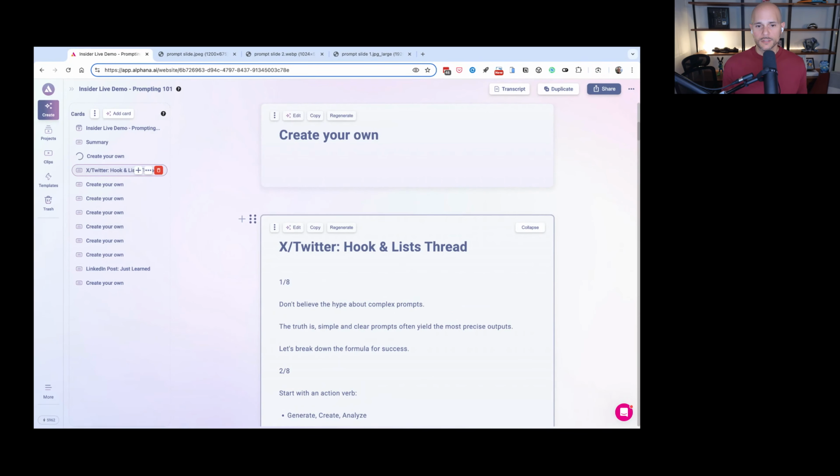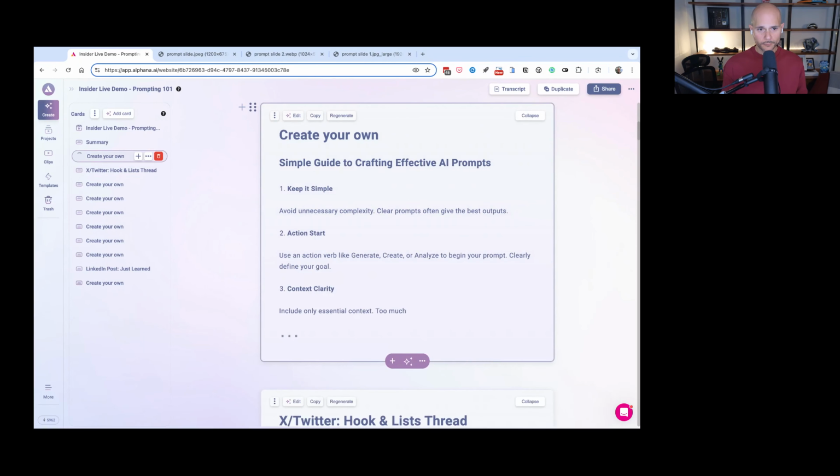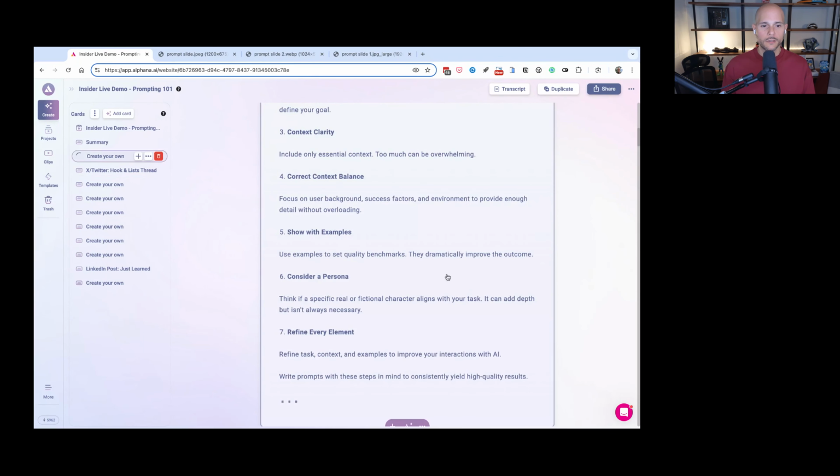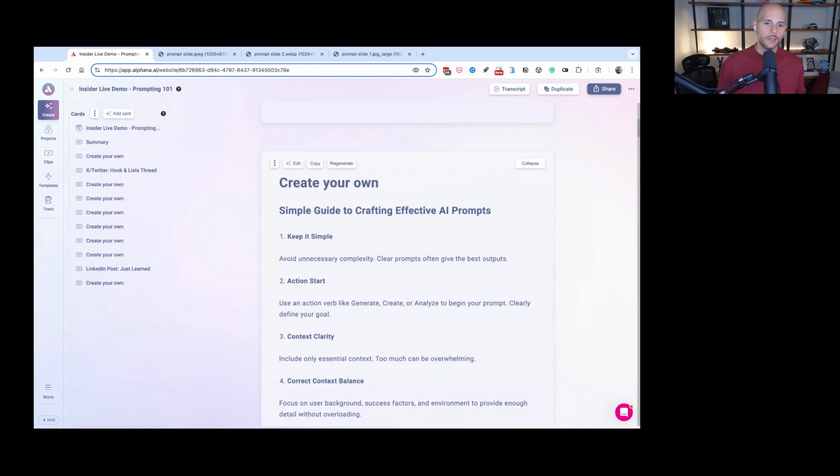And I do this all the time. If I'm trying to get an output a certain way, I'll start with showing it my output, help it create a prompt for me, and then I'll refine the prompt into the structures that I showed you. And then from there, you could take it and do something with it. So it's going to work out better in Claude. I love using Claude to draft brand new prompts, so I highly recommend it.